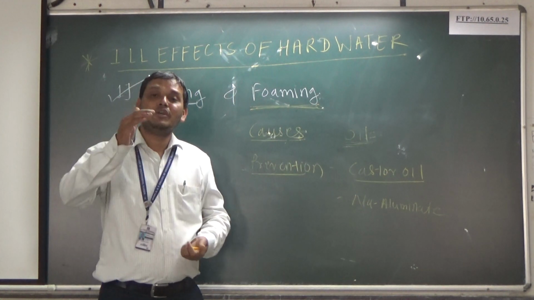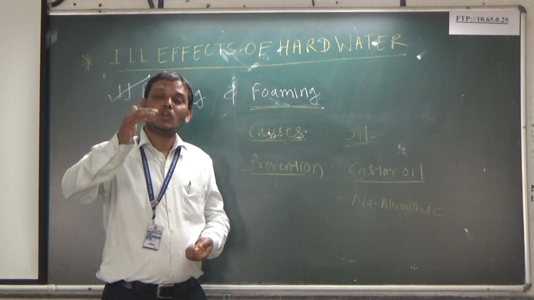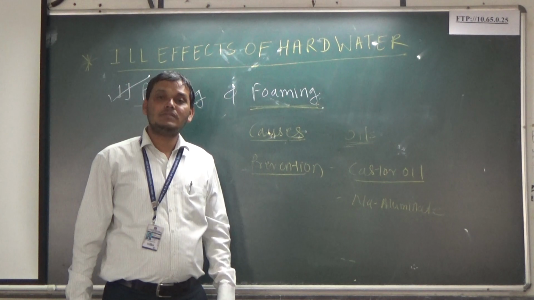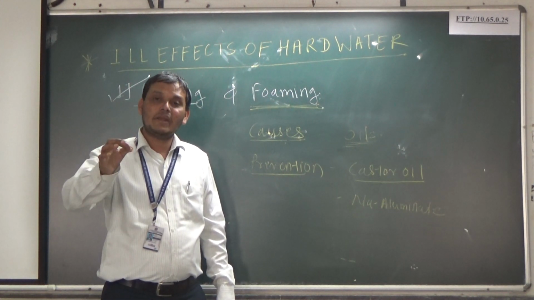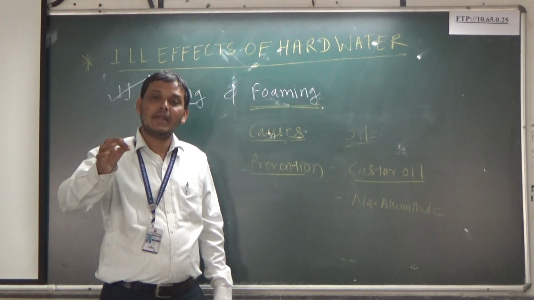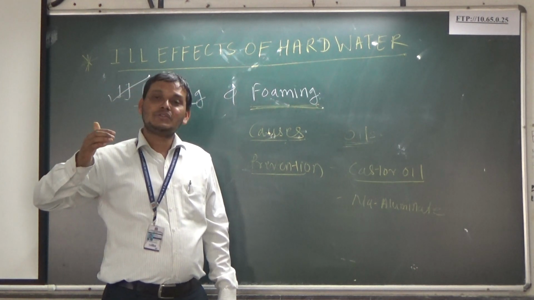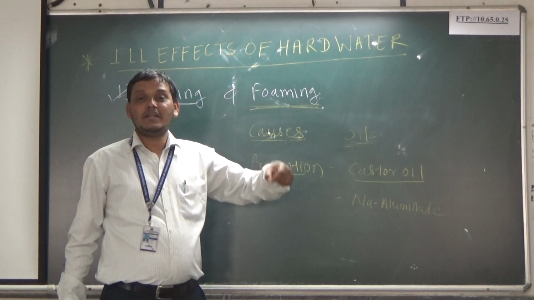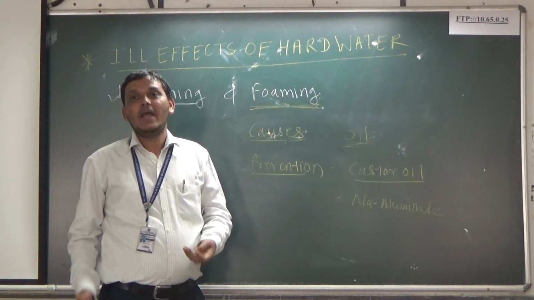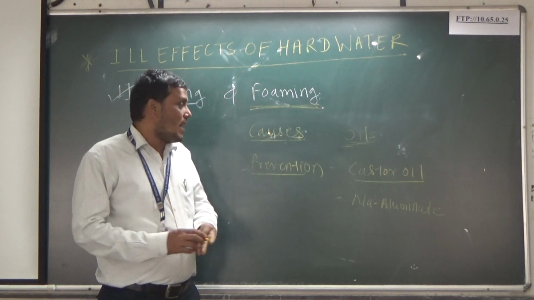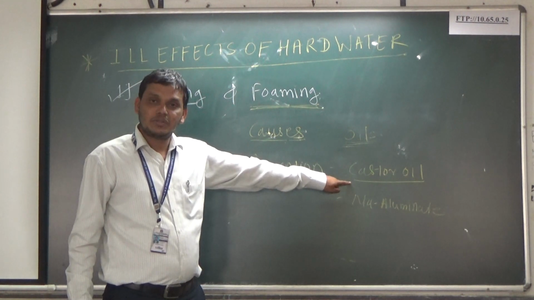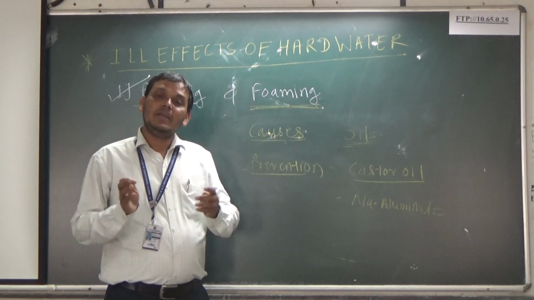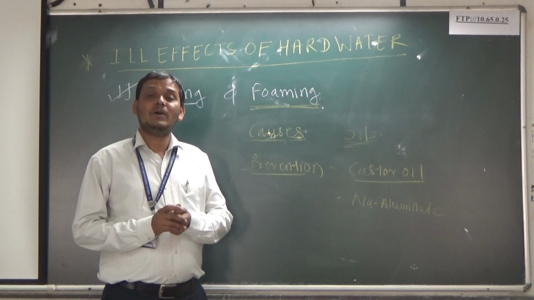Foaming means what? Formation of foam or bubble at the top surface of water is known as foaming. The causes of foaming are what? Presence of oil droplets, soap or grease solution, right? Then it can reduce the surface tension of the water. Foaming is also due to presence of suspended material or suspended impurity, and it can be easily prevented by addition of an anti-foaming agent like castor oil and by addition of chemicals like sodium aluminate. In this way we can prevent the formation of foaming.